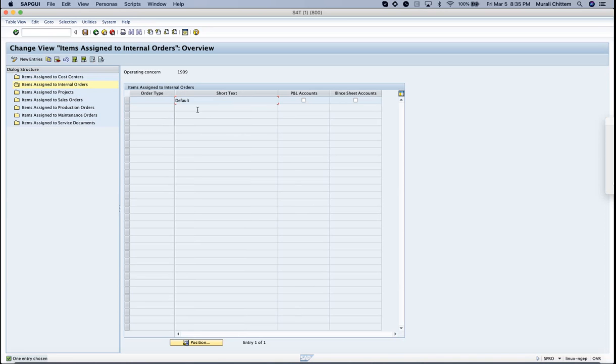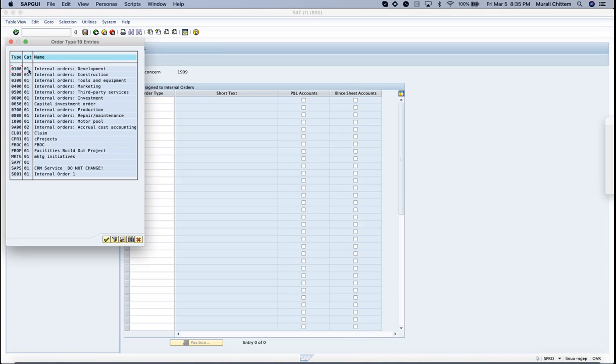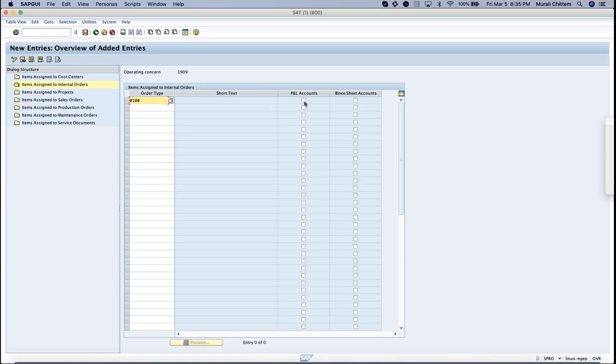If you see here for internal orders, let me try to enter some value. Okay, I'll pick order type 100 and I will use this balance sheet. So this internal order type will have the settlement rule. In the settlement rule, we'll give whatever we need while doing settlement, and we can add all the characteristics we want, so that when you do settlement, all characteristics will be populated by default. And whenever you use this internal order as a cost object, all the characteristics will be derived and shown in the accounting document, and in the background it will be updated in the ACDOCA table.